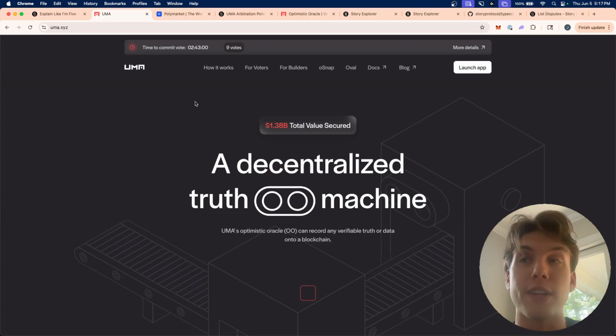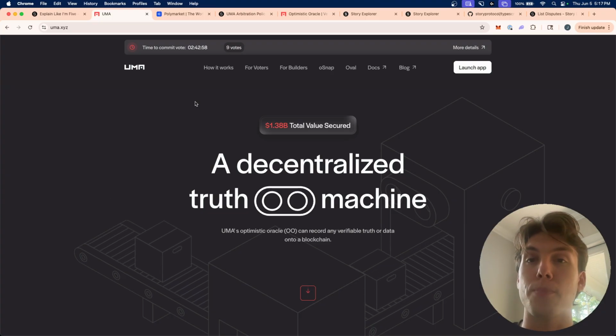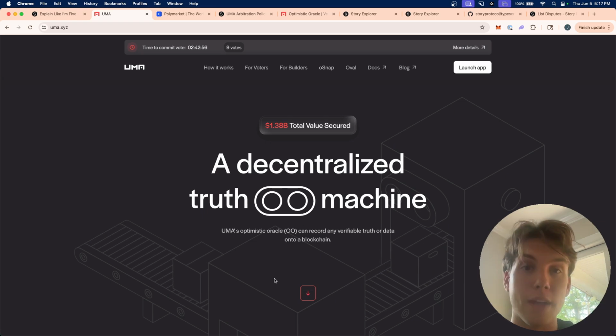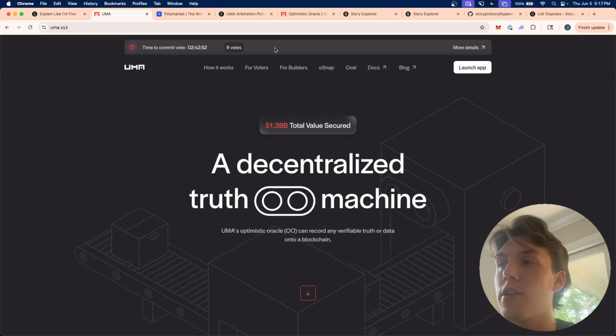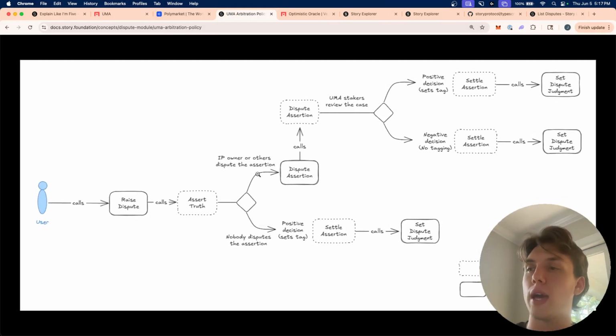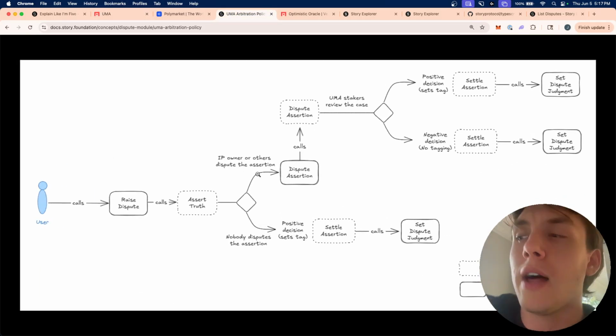And if someone were to flag an IP as being used improperly, then UMA would go in and decide on it, right? Is this actually used improperly? Let's look at the evidence, why or why not, etc. And so let's actually go ahead and look at how this works at a technical level.